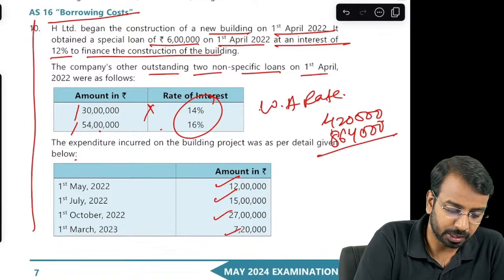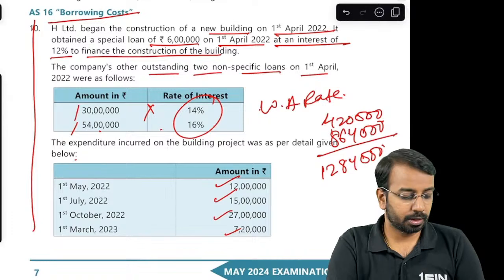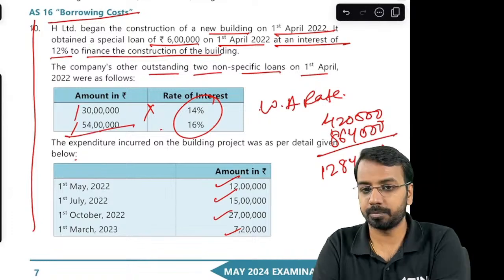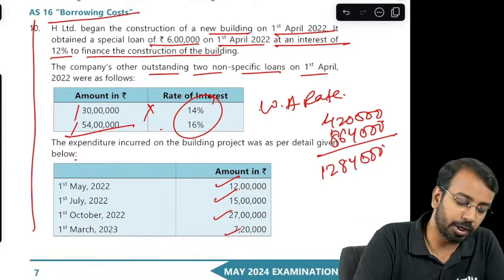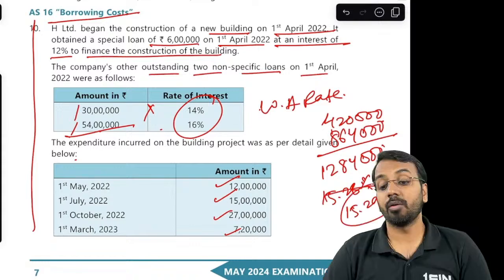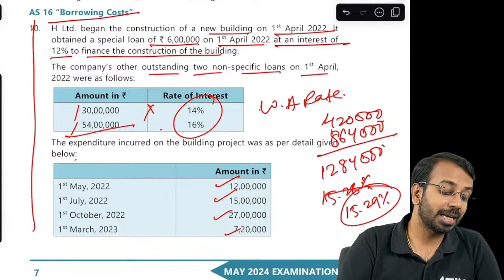The total of this is 8 plus 4, 12 lakhs 84,000, divided by 84 lakhs. So 12 lakh 84 divided by 84, you get 15.28% or rounded off to 15.29%. Okay, that is the weighted average rate of interest, which we also call as the capitalization rate.